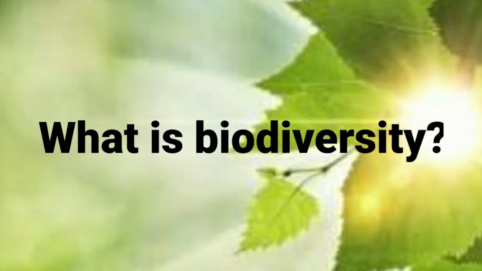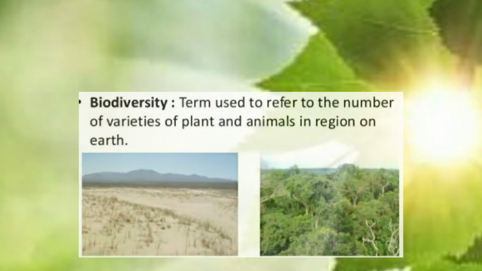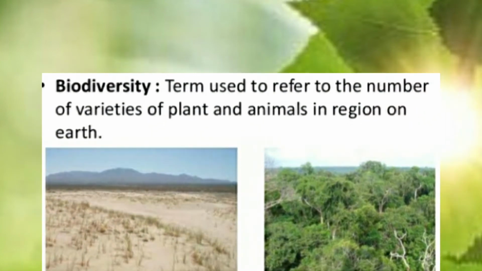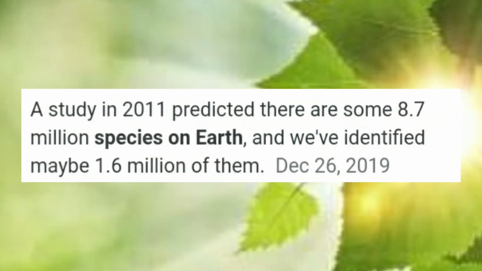What is biodiversity? Biodiversity is the term used to refer to the number of varieties of plants and animals in a region on Earth. You all understood, children? Around 8.7 million species are found on Earth and 1.6 million of them are identified.